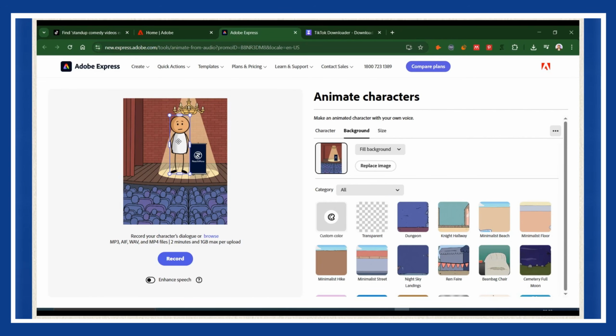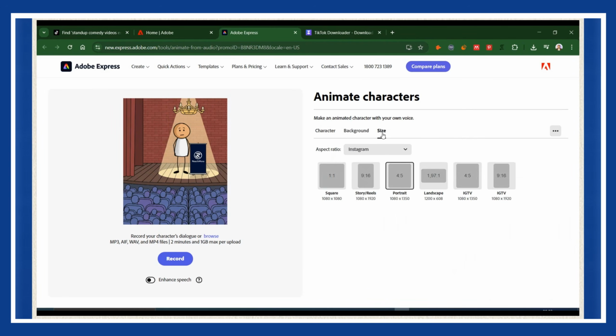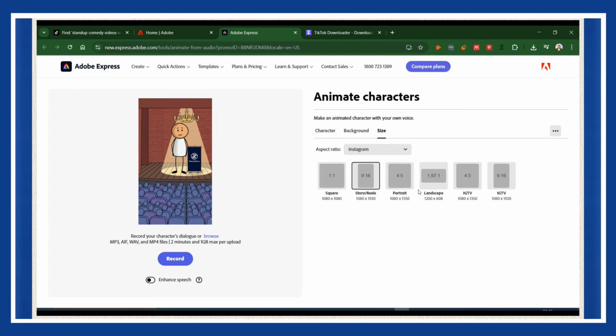But before he starts talking, let's make sure the project size fits your platform. Click the Size tab and select your preferred format. Square for Instagram, vertical for TikTok or Shorts, and widescreen for YouTube.